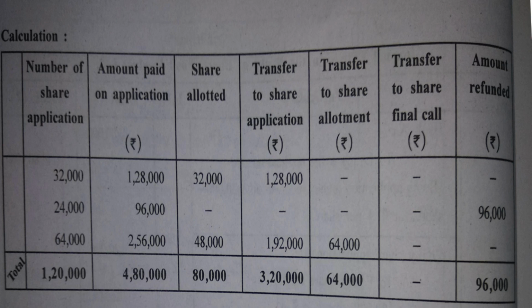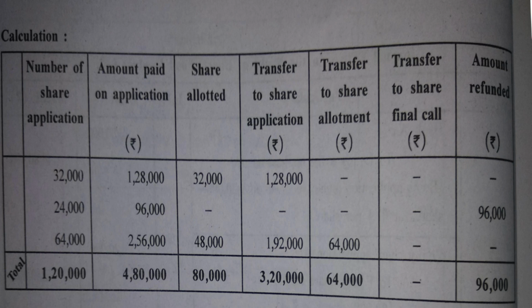Pro rata allotment of shares. What you do in this case is just that in case of oversubscription of shares, you do not reject them fully. Instead, you allot shares on pro rata basis and the amount is kept as advance of allotment. And if the amount is still more, then it is to be transferred to first and final call ahead. But that was not the case in this illustration. Yes, here the amount was just adjusted to allotment.